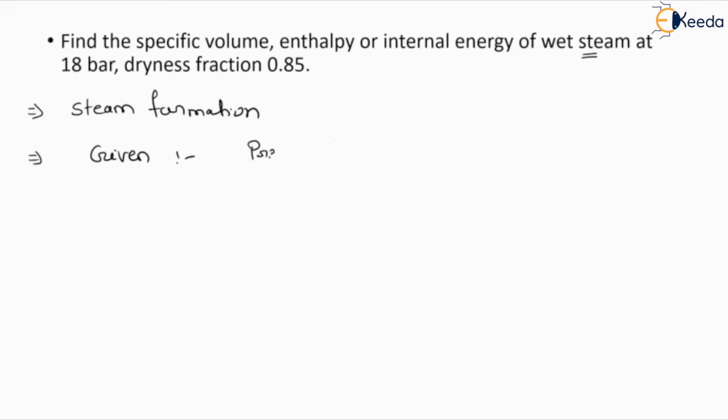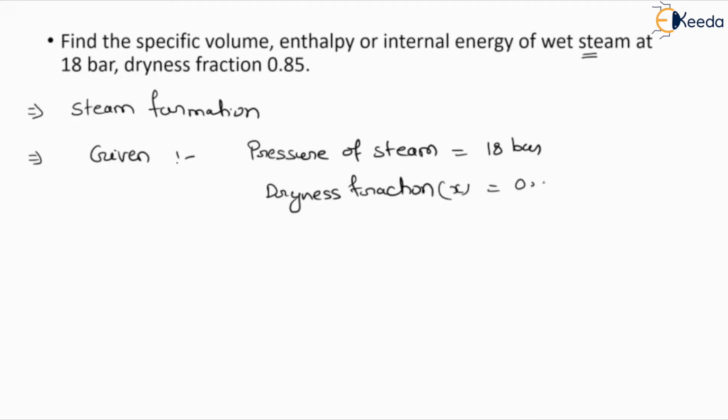The pressure of the steam is given as 18 bar. We can convert this into Pascal also. The next is dryness fraction, which we usually denote by X. It is 0.85, which means this is not a superheated steam. Here we are considering wet steam, which has the dryness fraction 0.85. On the basis of these two values, we will define other values with the help of the steam table.